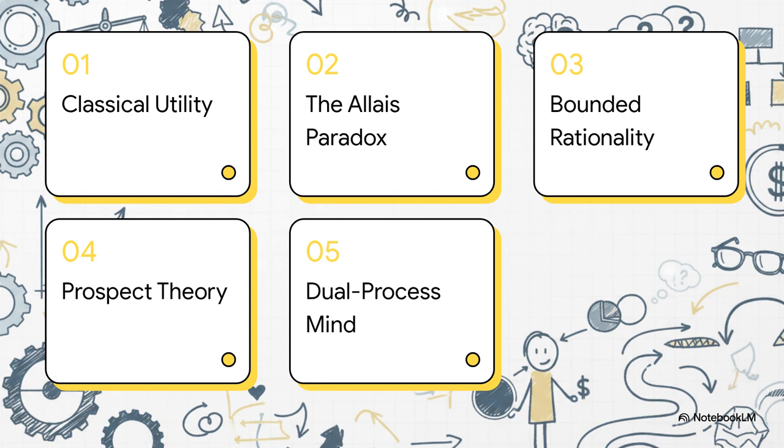Today's syllabus traces this whole paradigm shift. We're covering 1. The classical utility illusion, 2. The Allais paradox, 3. Simon's bounded rationality, 4. Prospect theory's new mathematics, and finally, 5. The dual process mind.